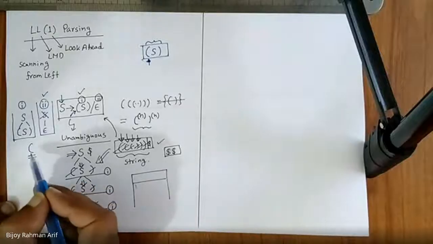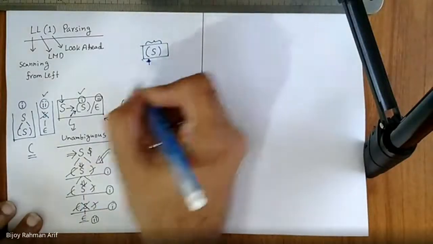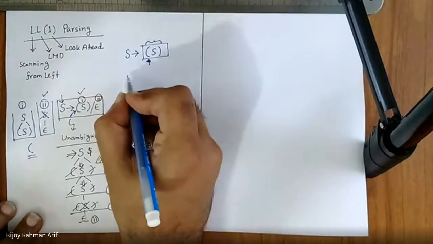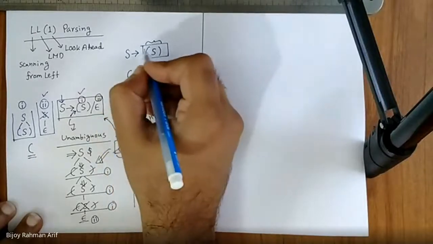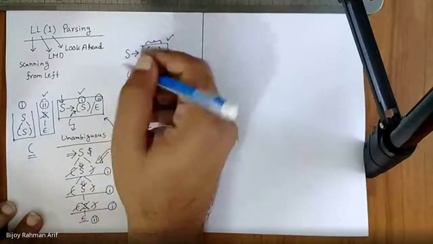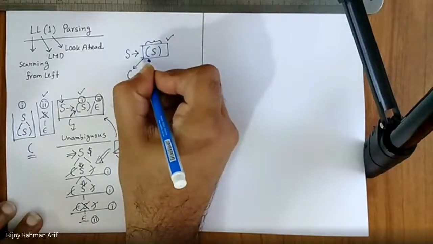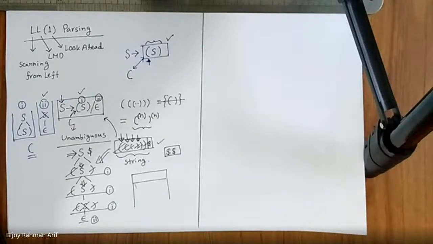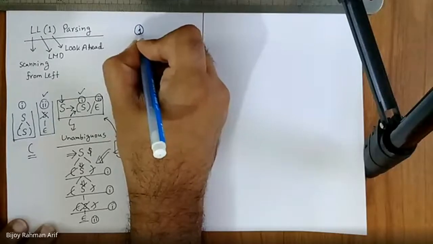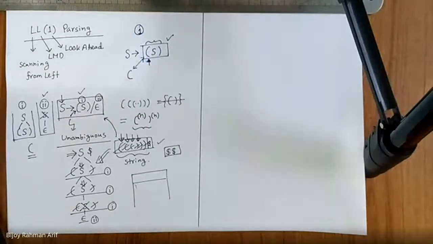That means whenever I get S and I have to generate open parenthesis, I can use this production only if this part's first is matching with this. Am I right or not? Yes. Otherwise, I cannot generate open parenthesis. Am I right or not? Yes, sir. So that is rule number one for generating the LL(1) parse step. Okay, is it clear to you guys?